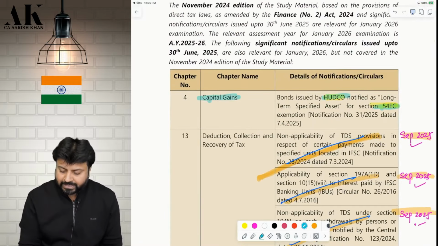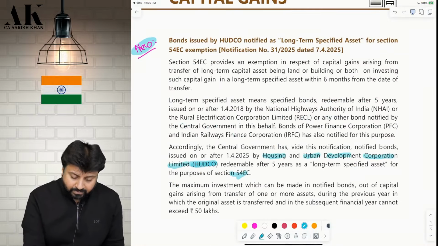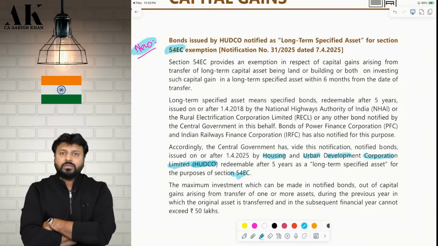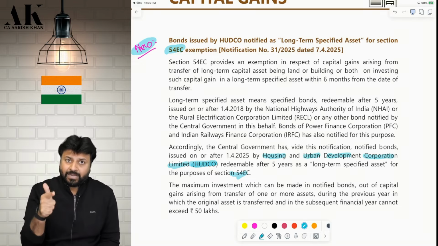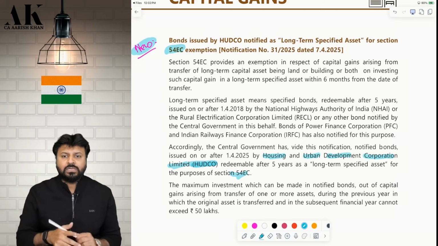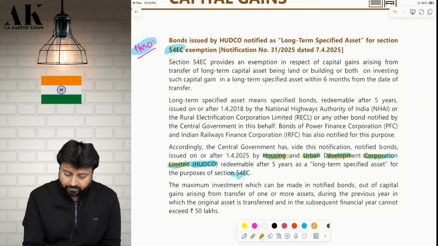The first amendment is in capital gains, which is in 54 EC. We all know that in 54 EC there are a lot of bonds which are covered to exempt your capital gains, like NHAI bonds, REC bonds. Then there are bonds of Power Finance Corporation, Indian Railway Finance Corporation, correct or not? Now they have also added one more bond over there. Highlight this. That is Housing and Urban Development Corporation Limited bond. That is the bond of HUDCO.